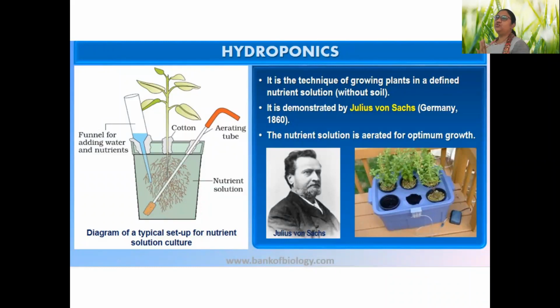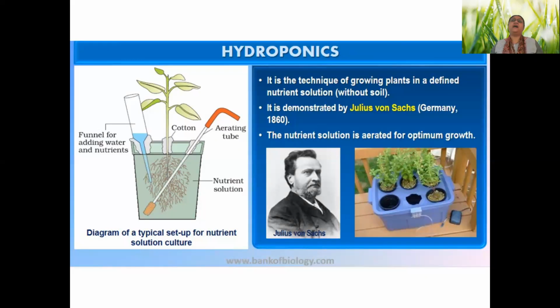So thanks to Julius von Sachs, he thought of understanding one aspect, that what soil provides to plants. This is a very good question. Soil is providing what to plants? Because it is known to us that the carbon source of plants is produced by the plant only by the photosynthesis method.